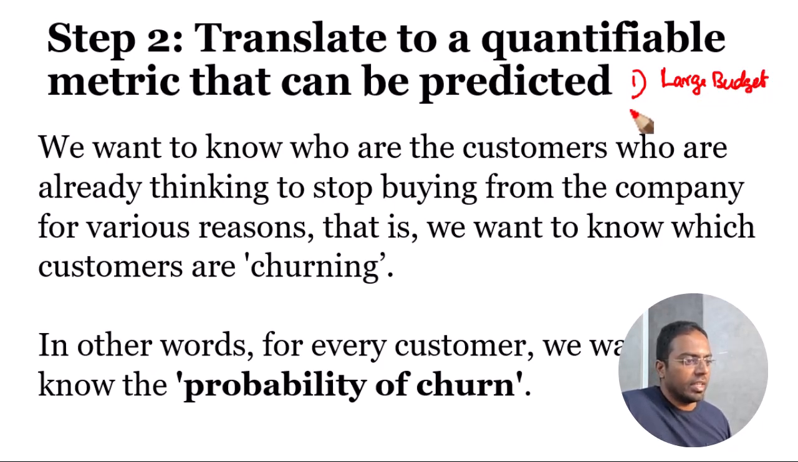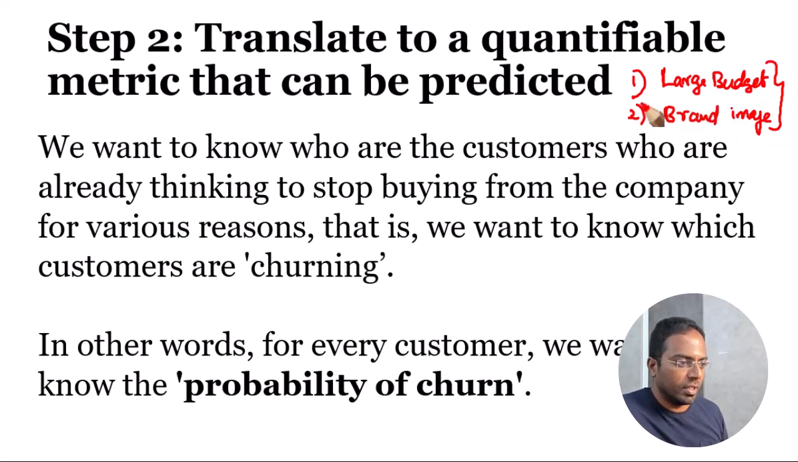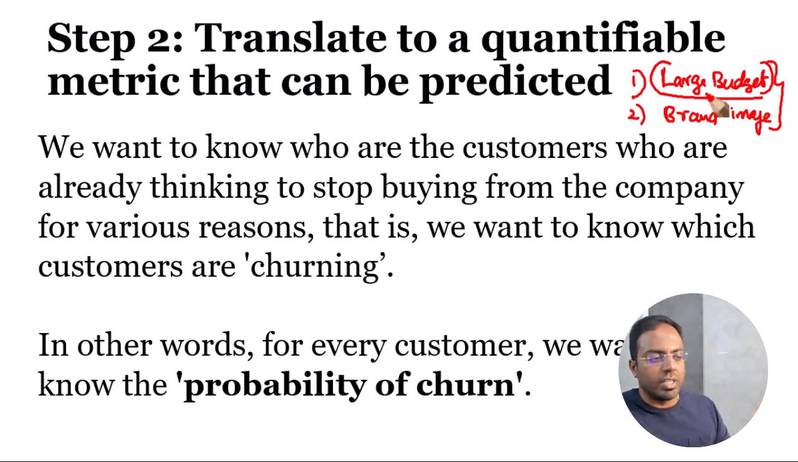Large budget. The second problem is the brand image. If you think about this, the large budget is because the company is contacting a large number of people instead of going after the people who are most likely to stop buying from the company. They need to identify those customers and go after them. If that happens, the company does not need to spend a large budget because they're targeting a specific group of customers. By doing that, you are not going to disturb the wrong people. As a result, your brand image will also not be affected.